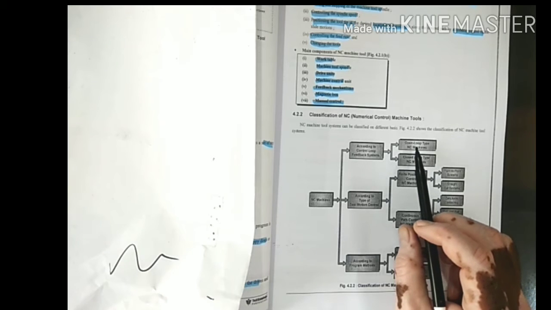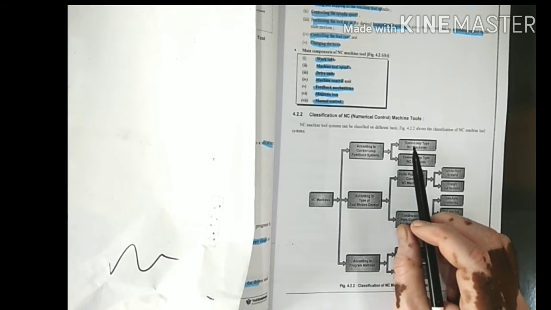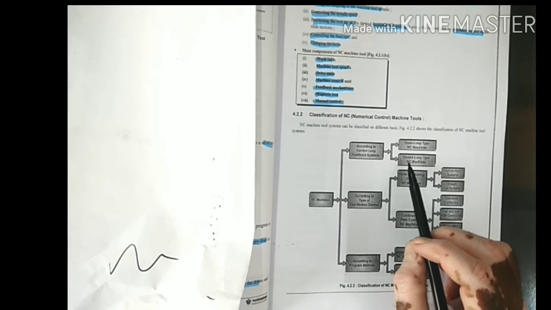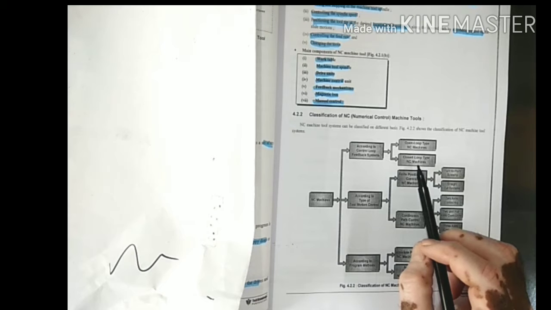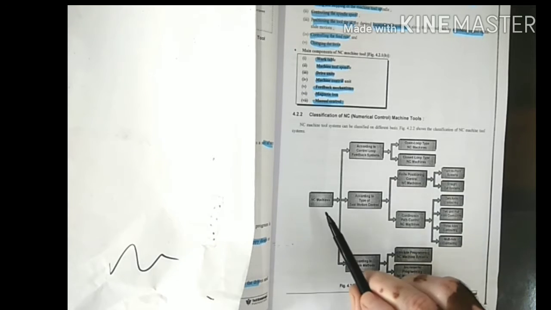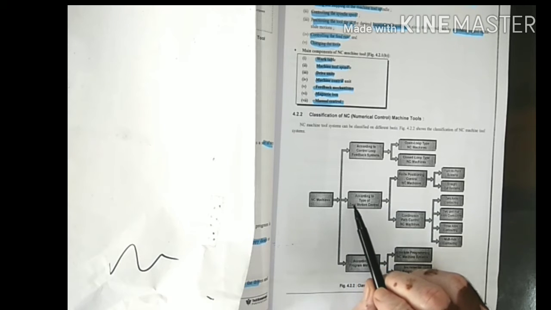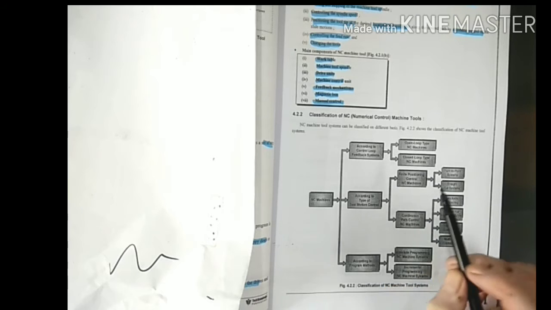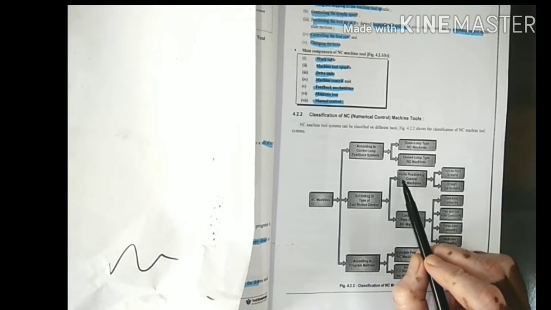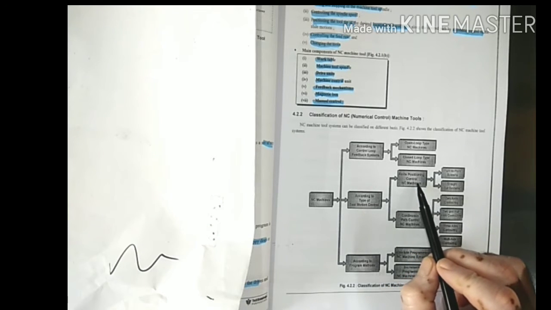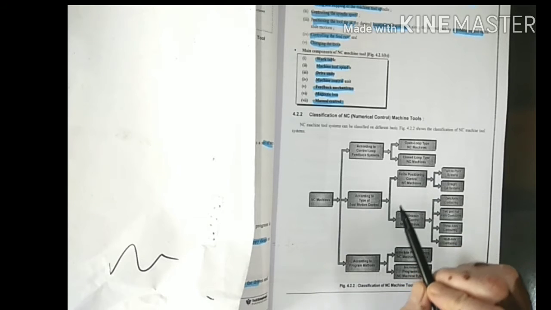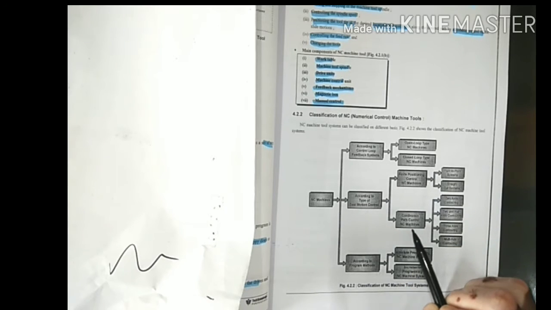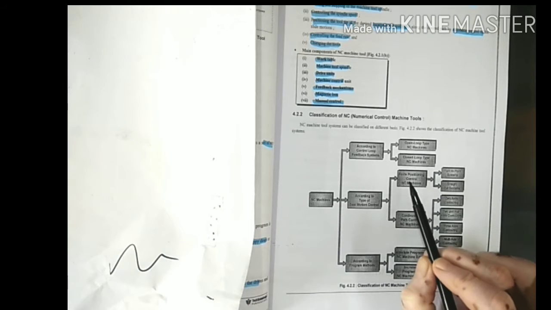In open loop type NC machine, no feedback provision is provided, and in closed loop type NC machine, feedback provision is provided. The NC machine also can be classified according to the type of tool motion control. The first one, finite positioning control NC machine, and continuous path control NC machine.